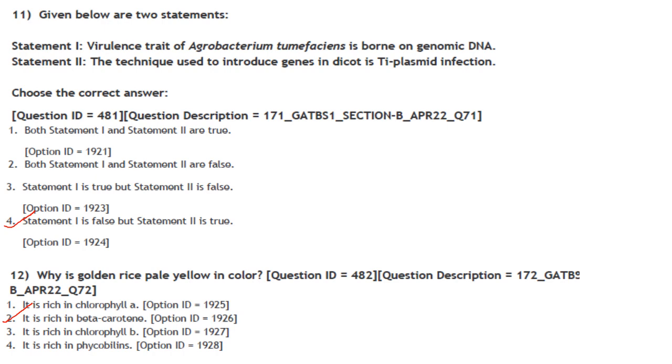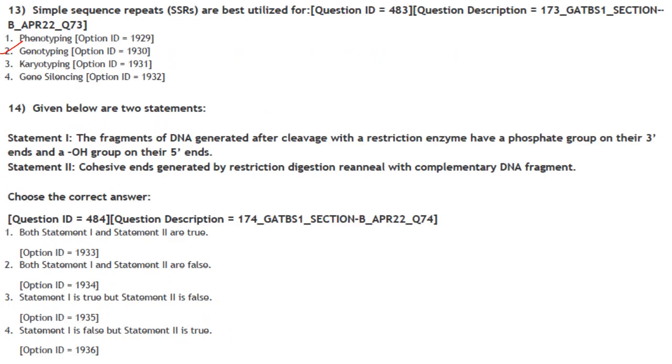Then next one. Why is golden rice pale yellow in color? Because it is rich in beta carotene. Golden rice is for vitamin A. Answer is option 2. Then, simple sequence repeats are best utilized for genotyping. They are favored molecular markers for plant genotyping because of their high levels of polymorphism, wide distribution across plant genomes, and ease of use. Because of these three reasons, they are usually used in genotyping.